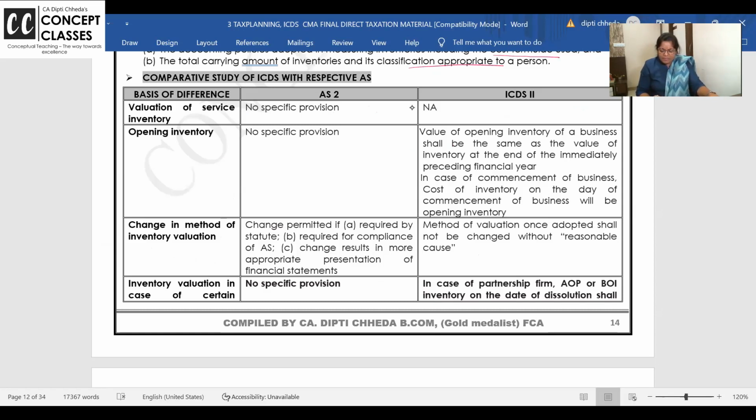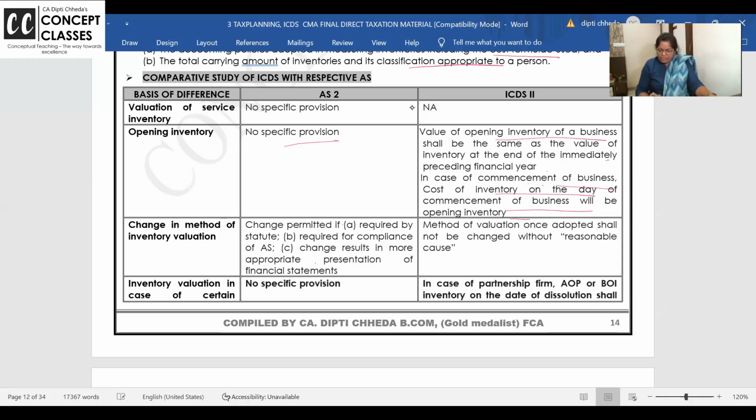There is no specific provision, and for service and all, ICDS is not applicable. Service related inventory means you're not selling the product, but you are giving service. For example, parlors. But do they have products, hair coloring, creams and all that? Opening stock, no specific provision. Here they say opening stock should be valued at the end of the financial year, and if it is commencement of new business, then inventory on the date of commencement will be the opening inventory. These are simple points.